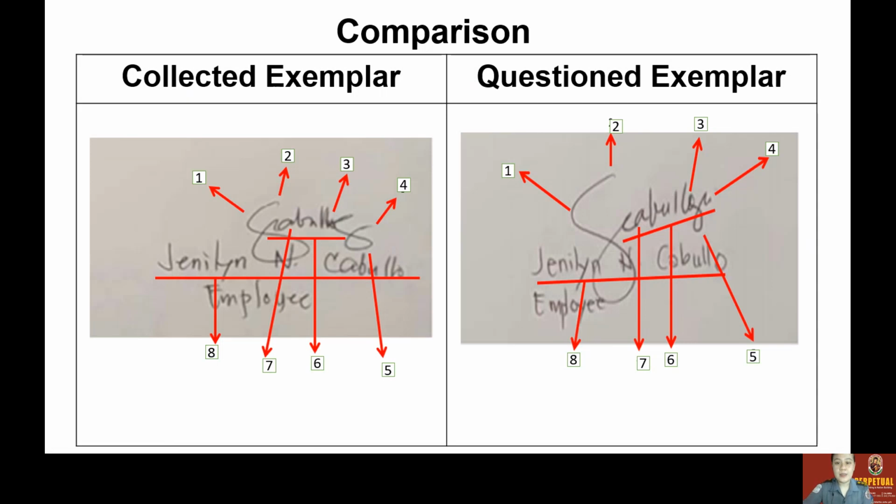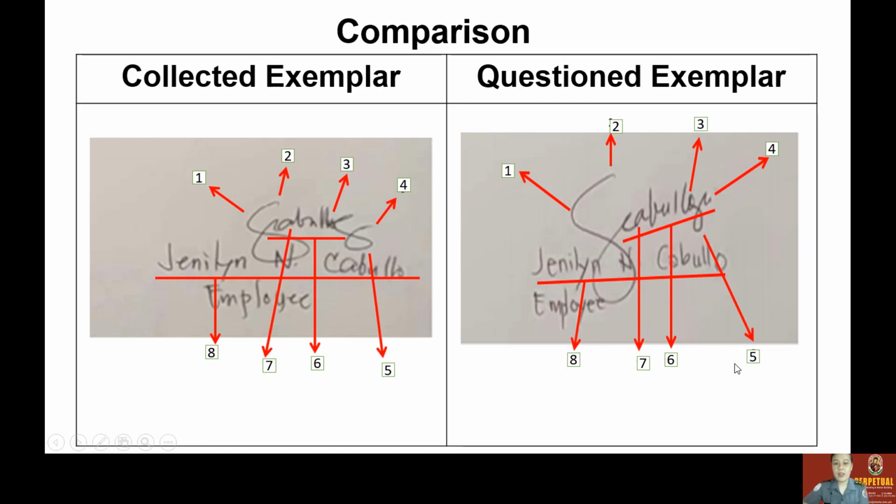Okay, number four, these are the final stroke. Okay, in the exhibit C we have, it shows the same features with exhibit B, which is the signature specimen of Jeneline Cabullo. And in here, it may be forged because it's too far from her specimen, from the specimen requested from Miss Cabullo.